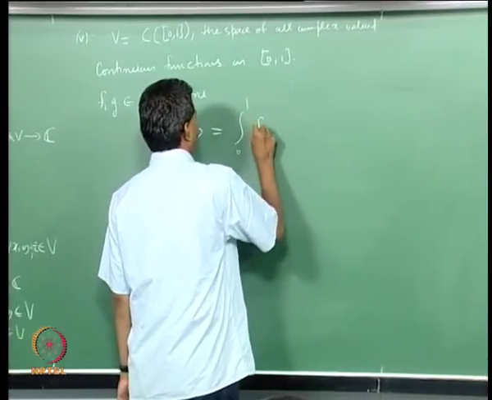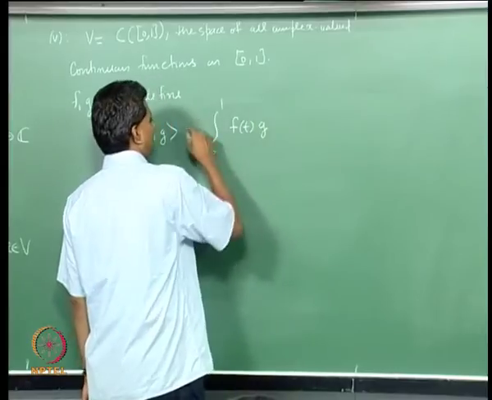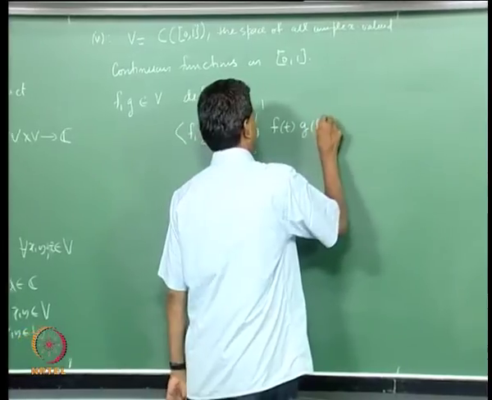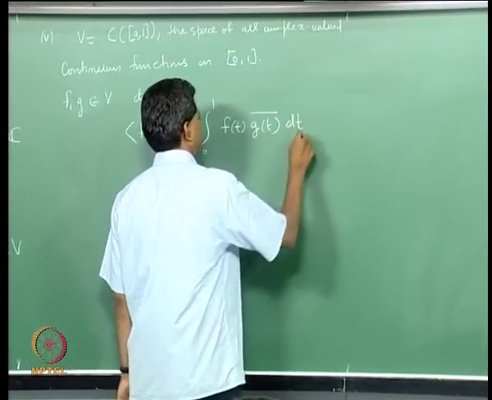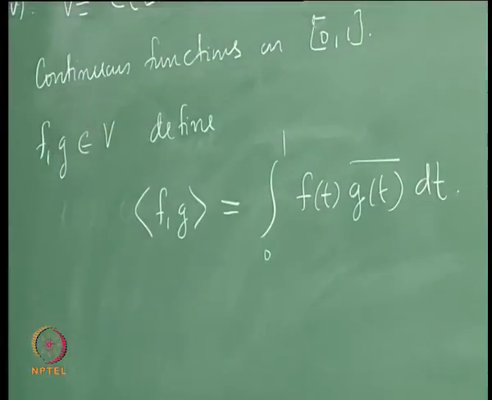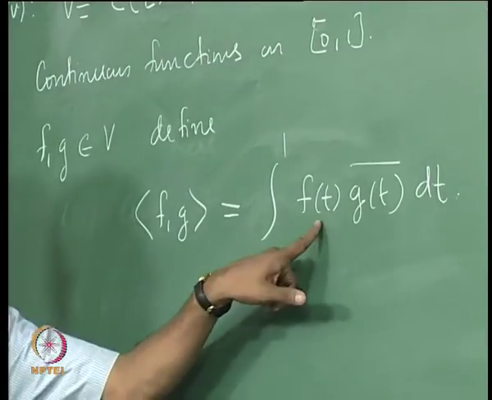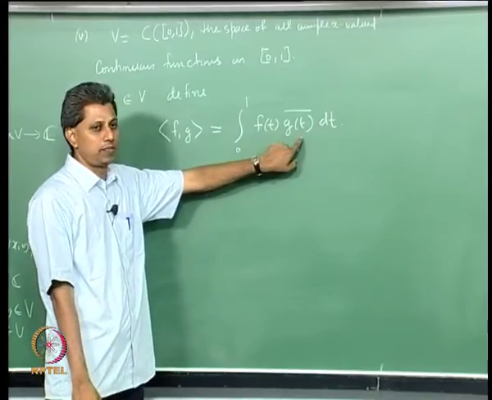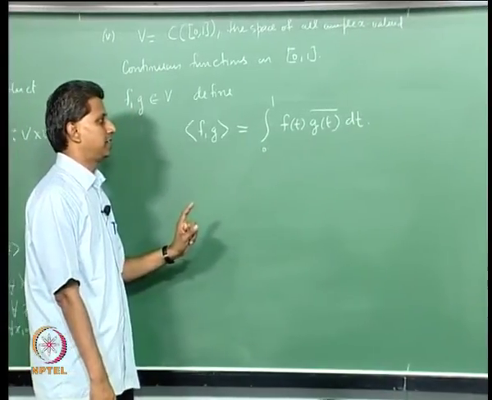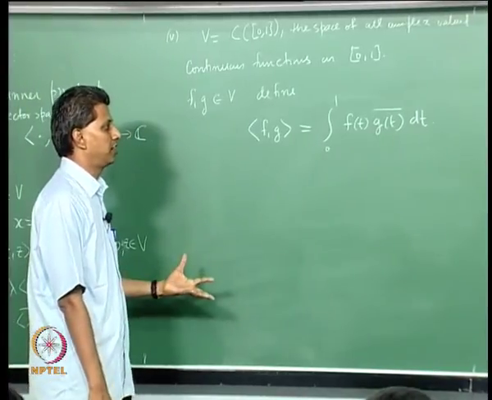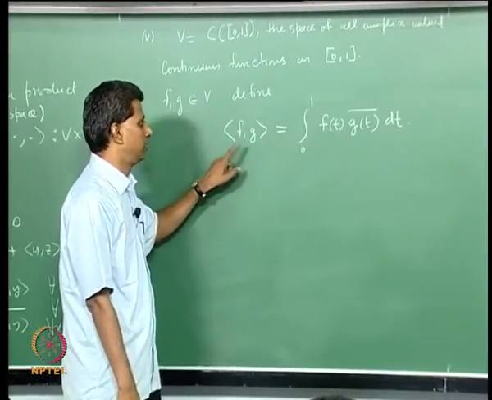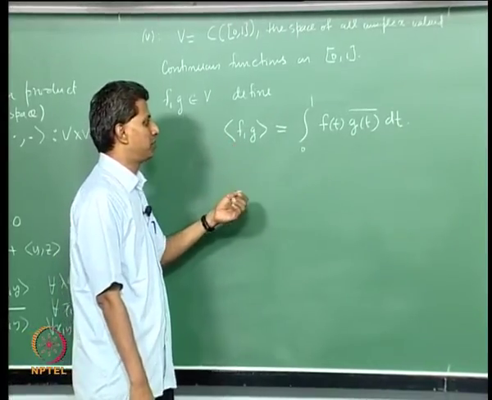So simply look at integral 0 to 1, f of t, since they are complex functions, you have to imitate what you did for the discrete case, g t bar, dt for f and g from V. Then remember the first one is as it is, second one goes with a bar. That is why this is conjugate symmetric, that is it is not linear with respect to the second variable, but conjugate linear with respect to the second variable, linear with respect to the first argument. But it is the first property which is important to verify.